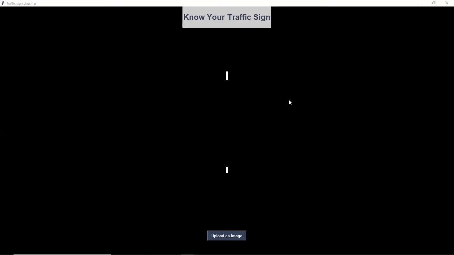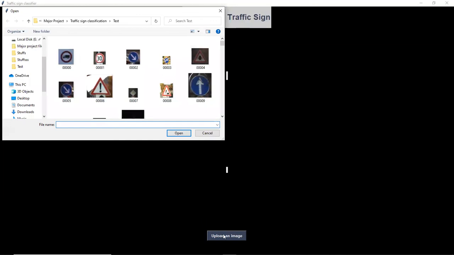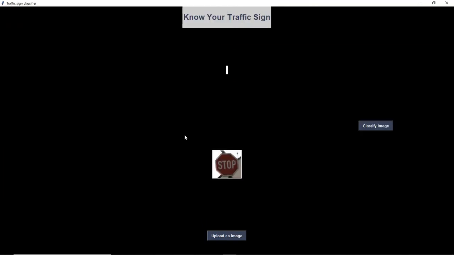So let's see the working of the project. As I said, we will see a graphical user interface where we can find a button saying upload an image, and after clicking it, a folder containing the test data will appear and a random image will be selected. Now, as the image is uploaded, we get another button to classify that image.